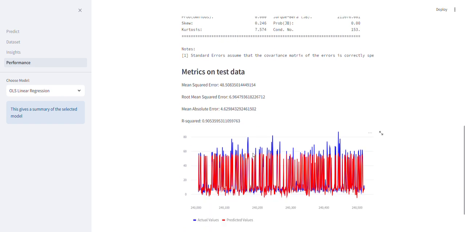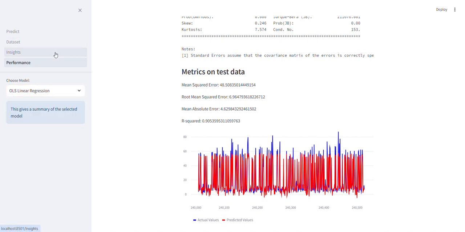For technical folks out there, this model has an R square of 0.905 and a MAE of 4.629. Now I aim to improve these metrics using a neural network, which I will show in my next video.